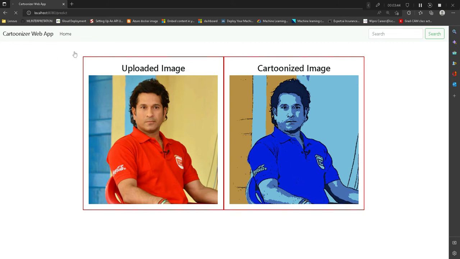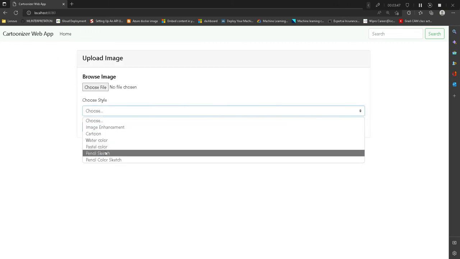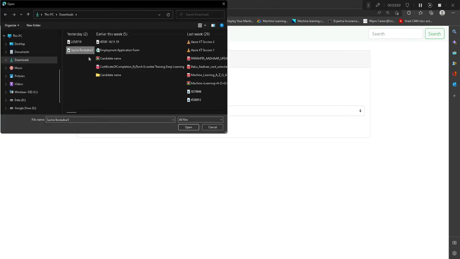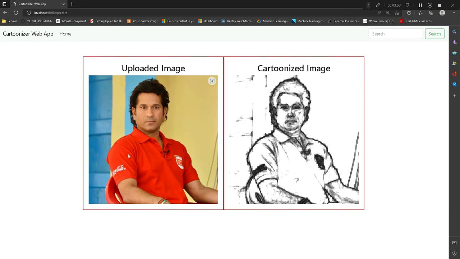Right? Now let me do another very interesting style, that is pencil sketch. So if we want to convert our image into the form of, let's say we have drawn anything using pencil. So this is the one, right? In this you can see we have clear outlining of all the edges, and it is having proper shadings we have given like we generally do while drawing, right? So it is quite exactly matching with any drawing image if we draw any image by seeing the original image. So this is also a very quick utility to transform your image into your drawn image.